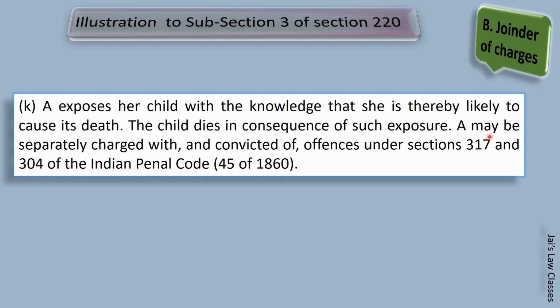A may be separately charged with and convicted of offences under section 317 and 304 of Indian Penal Code. Section 317 says exposure and abandonment of child under 12 years of age by parent or a person having care of it. And 304, everybody knows it, punishment for culpable homicide not amounting to murder.